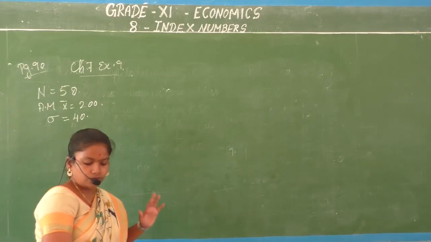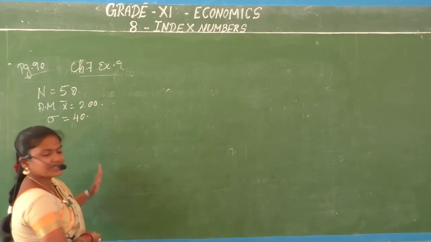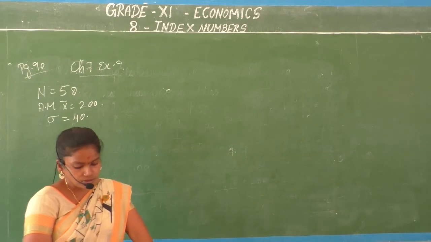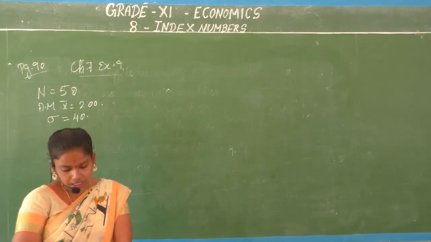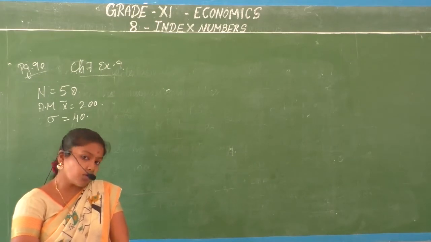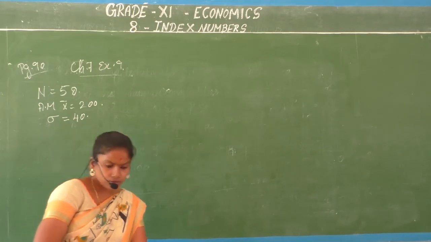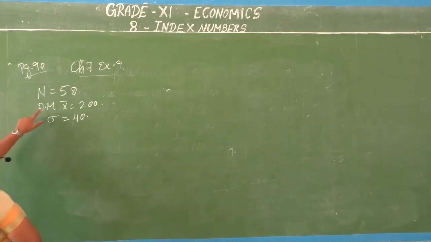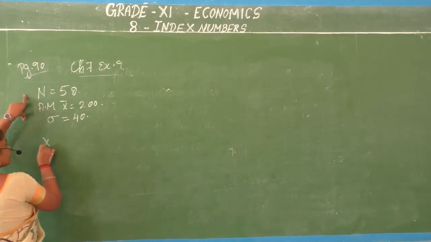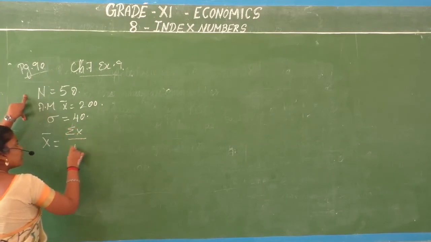ஒவ்வொரு workerக்கும் 20 rupees raise கொடுத்தா எவ்வளோ சேஞ்ச் வருங்கிறது தான் question. So நமக்கு இங்கே present income தெரியாது. We don't know the present income. So we need to know that first. Right? We need to know what? The total income. Total income தெரியணும் இல்லையா? So you have what? Your x bar and your n. இருக்கா? So your x bar, what is the formula?